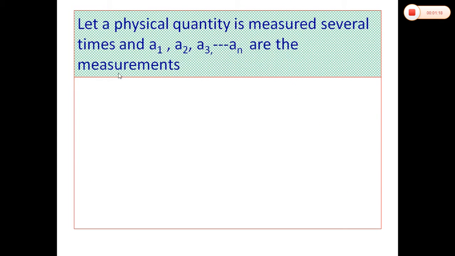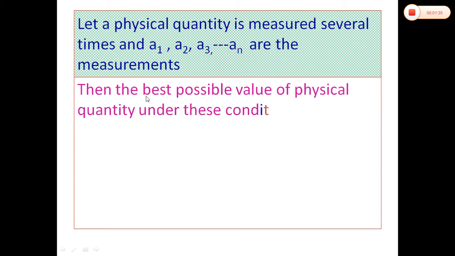Now, what is real value of a physical quantity? Students, for this one, let a physical quantity is measured several times and A1, A2, A3, An are the measurements. Then the mean of all these measurements can be treated as the real value or actual value of the physical quantity.